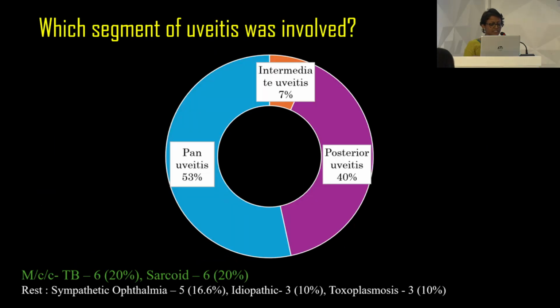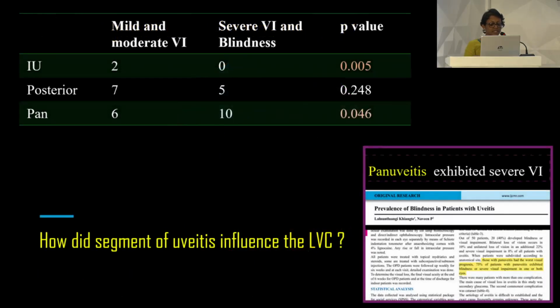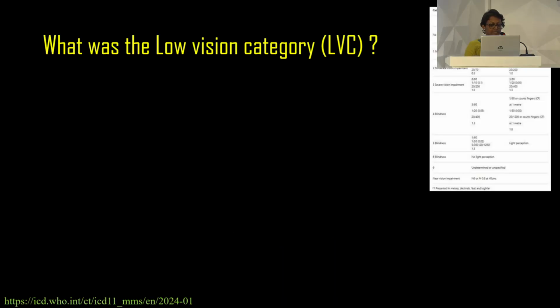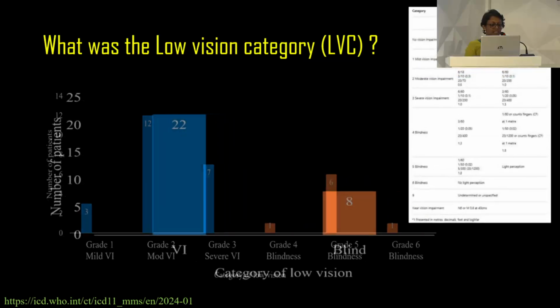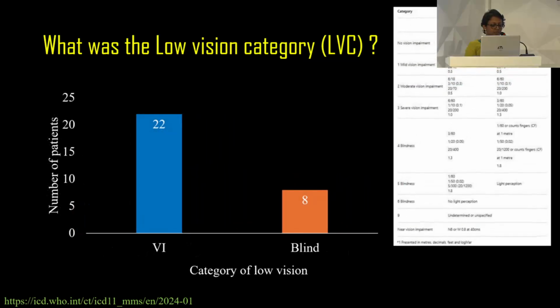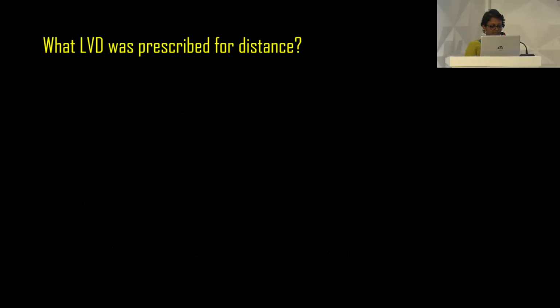Pan-uveitis accounts for 53% of the uveitis and posterior uveitis for 40%. Similar to the Kyangte et al. report, pan-uveitis has caused a statistically significant severe visual impairment, whereas intermediate uveitis has caused more of mild and moderate visual impairment. According to the ICD-11, the patients were classified from grade 1 to grade 6, giving us a total of 22 patients who were visually impaired and 8 patients blind.